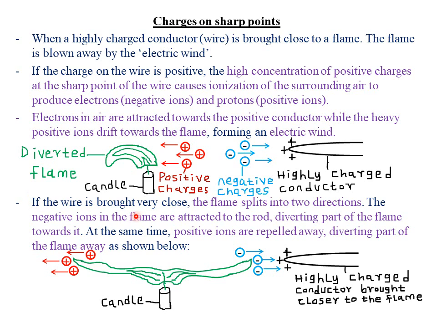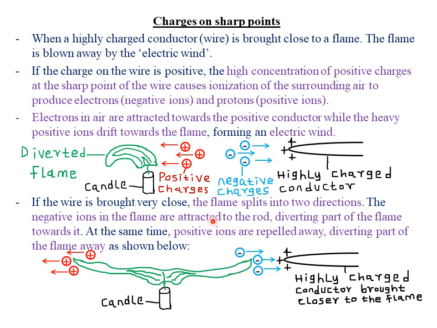Then if the wire is brought very close to the flame, remember in the previous case the wire was somehow far away from the flame, but in this case we are bringing the highly positively charged conductor very close to the flame. So the observation that will be expected is that the flame splits into two directions, such as the one shown here.